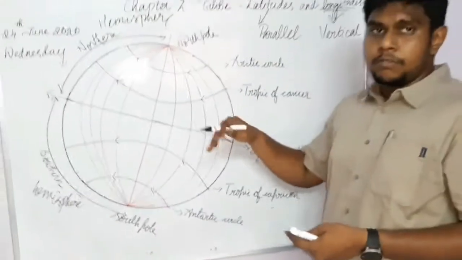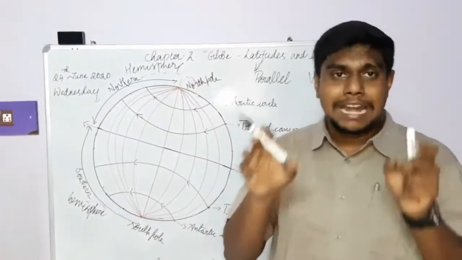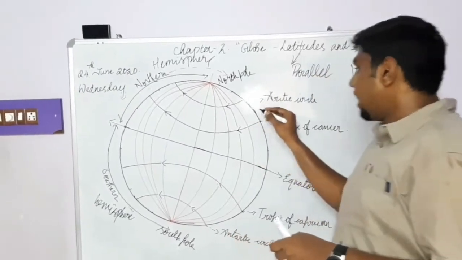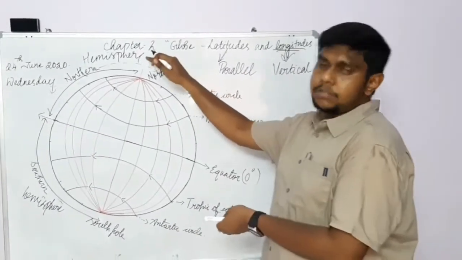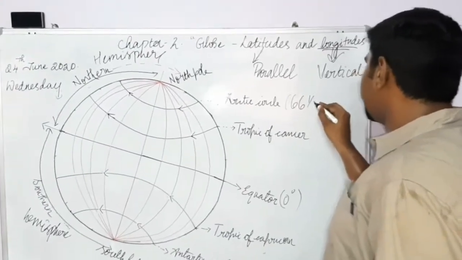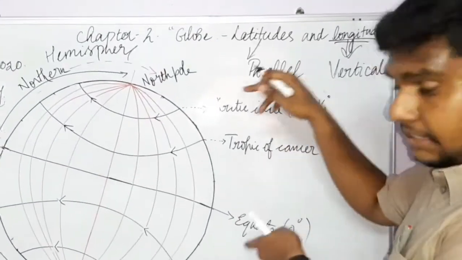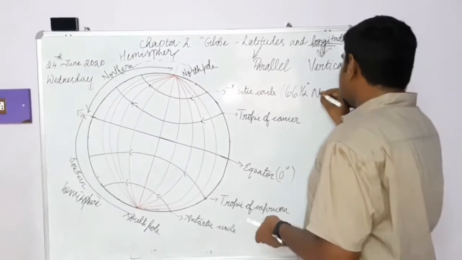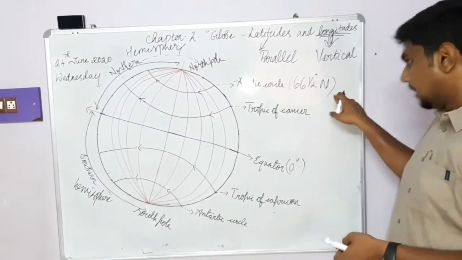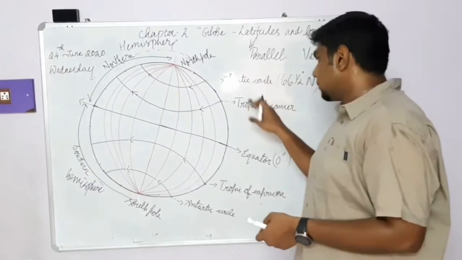Then we move on to the next important latitudes. We start with the Arctic Circle. The Arctic Circle is the topmost latitude and its angle is 66.5 degree, and because it is in the north, I am mentioning north here. So we call it 66.5 degree north. We call it the Arctic Circle.